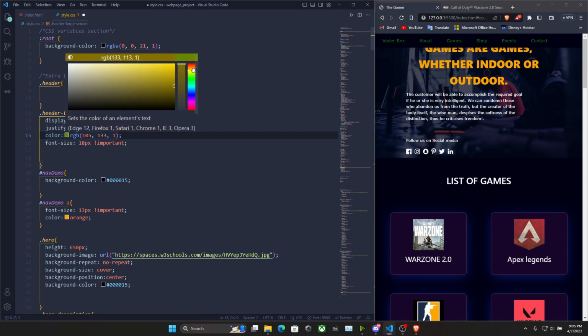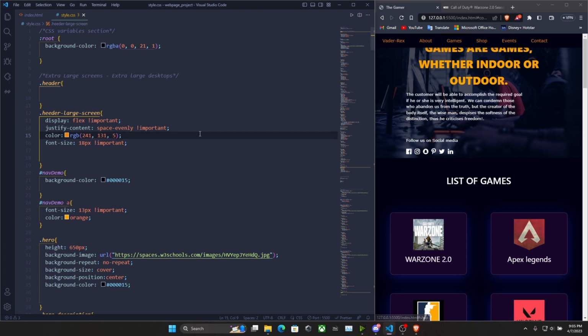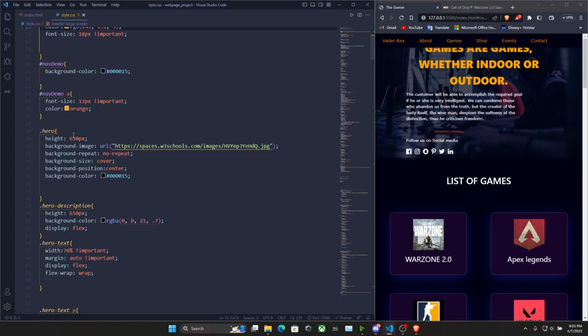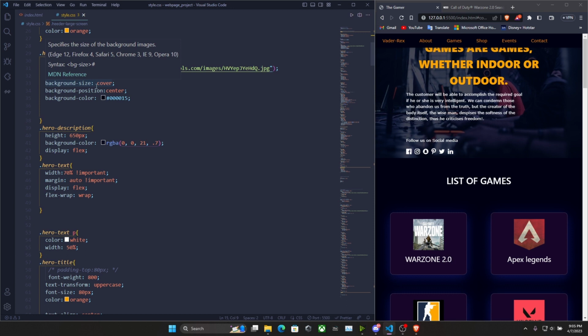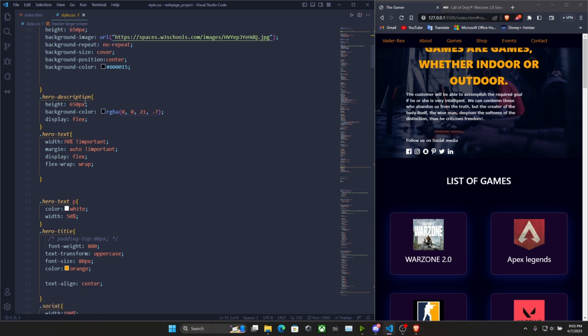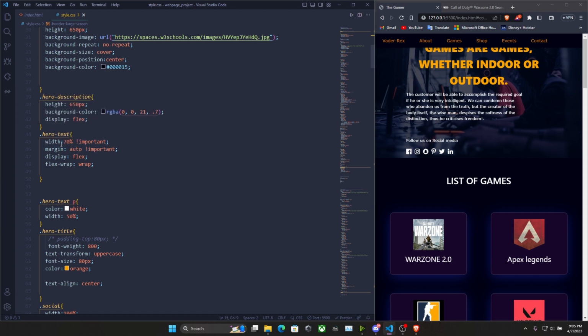And actually you can scroll all the way to orange, select some nice color, and click save. It takes time, then it gives you the color you need. So that's the game tags, changes the color, background color is black, and you can see the heroes and what the image is about, what the background should look like, what the cover should look like, and the description. The main things are height, width, margin, gap, flex, and display. Things that should be displayed properly are done through here.